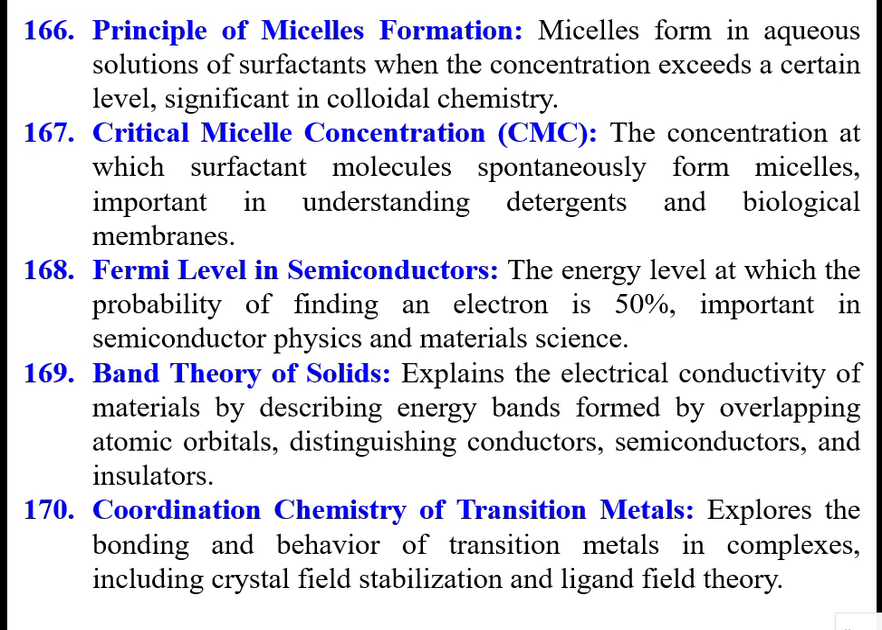The electron band theory of solids. There is a valence band, and in semiconductors some bands are there. It explains the electrical conductivity of materials by describing the energy bands formed by the overlapping atomic orbitals, distinguishing conductors, semiconductors, and insulators. Then coordination chemistry and transition metals. It explains the bonding and behavior of transition metals in complexes, including crystal field stabilization and ligand field theory.